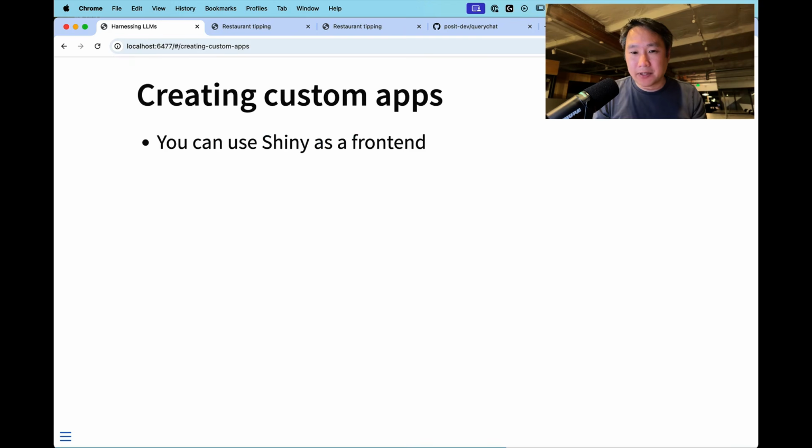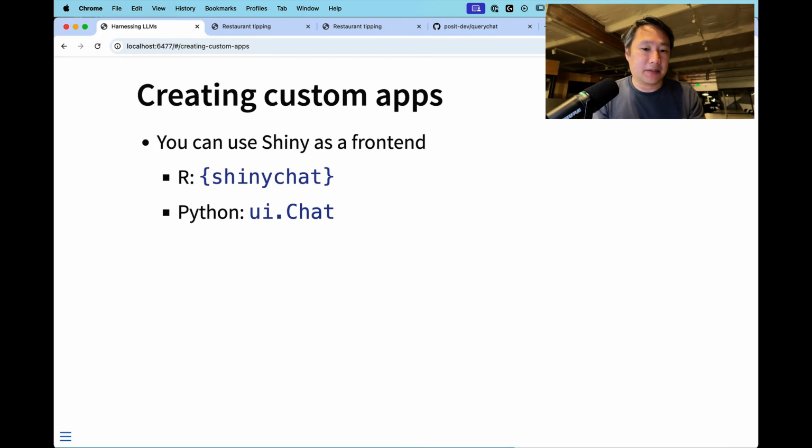So far, all of these examples have just created ellmer and chatlas apps, and we've called them from either their built-in chat UIs or called the chat method from the console. But it's more common, I think, to take these customized ellmer and chatlas instances and build them into a Shiny front end. In R, we have a separate package called Shiny Chat that you can use to put a chatbot into your Shiny app. And in Python, there's not a separate package. There's a built-in component for Shiny for Python called UI.chat.